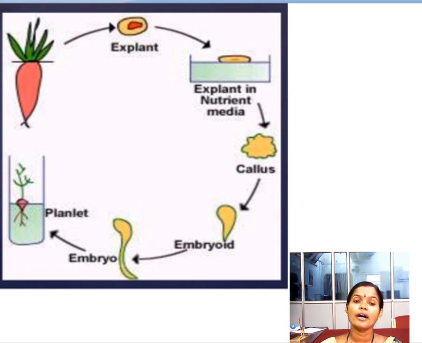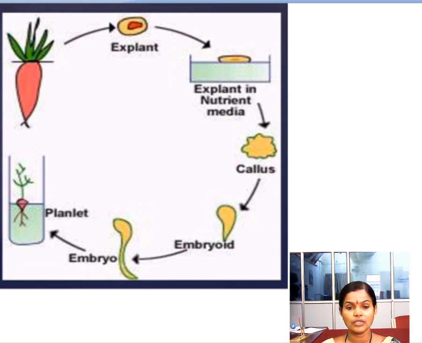Then a part of the plant body, for example the root or stem, is inserted inside the nutrient media, and a part of the plant body is visible above it. Once again, a part of the plant body is inserted inside the nutrient media and a part is above it, absorbing the nutrition, and then it grows into a cottony appearance.